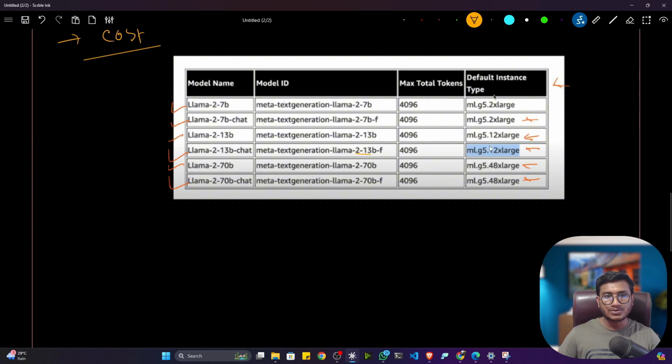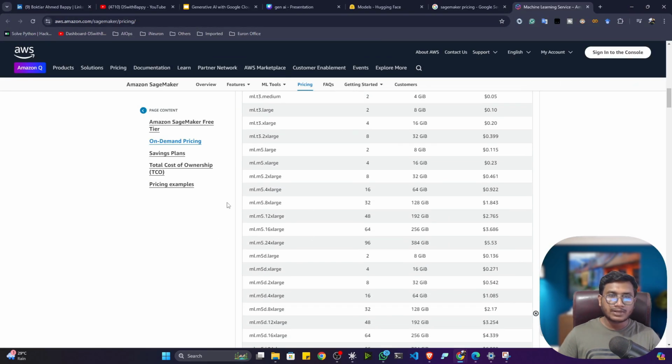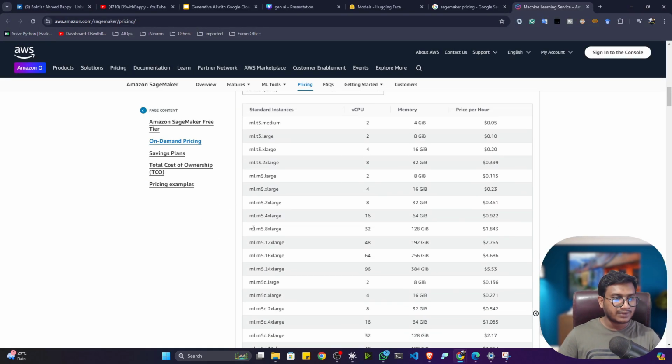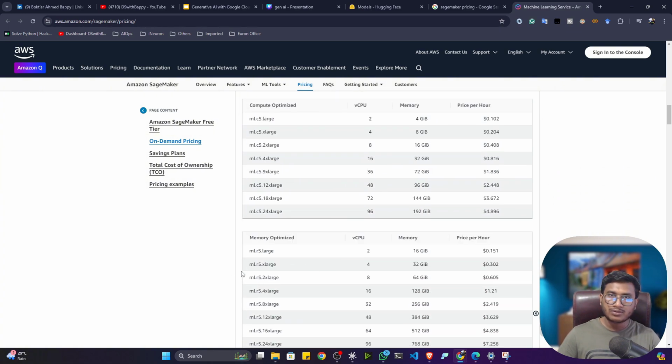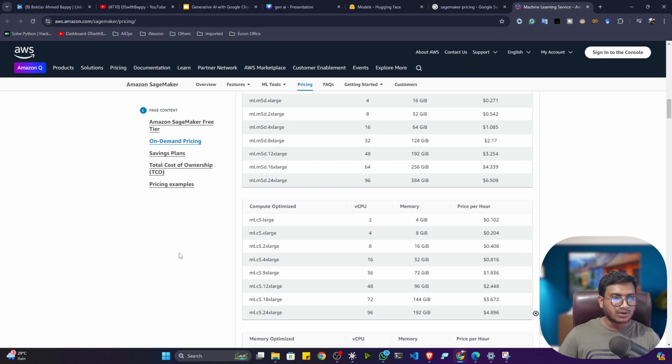Okay, let's say you want to use this configuration model. Now let's find this configuration. ML G5 12X large. So here you can find that configuration. You can see there are different series available. This is the M5, C5. You can also find the G5. So as of now, let's try to consider this machine.